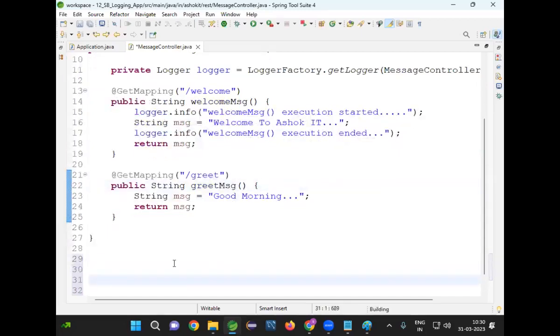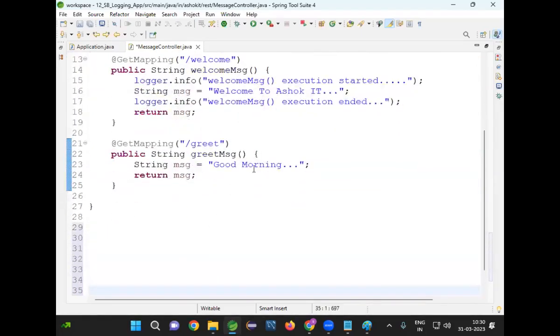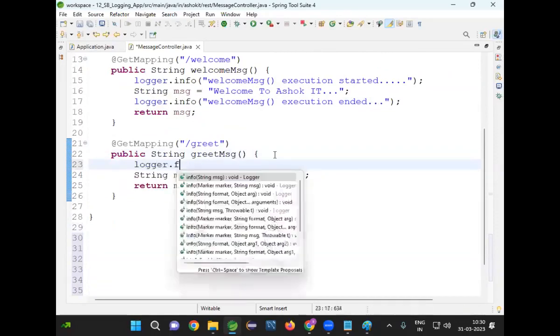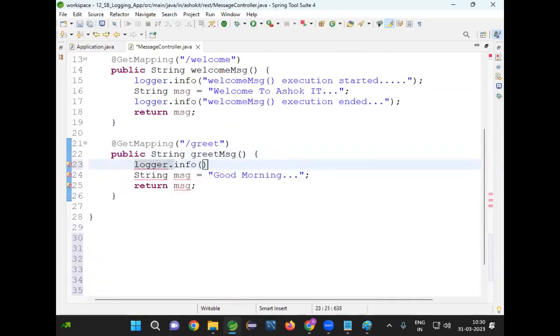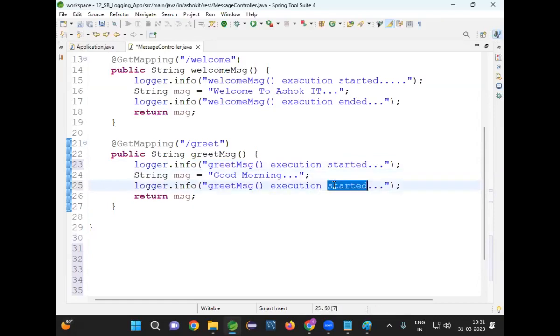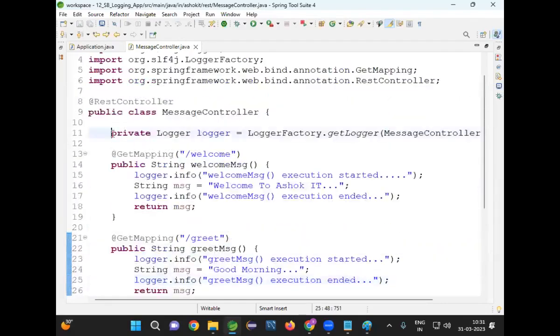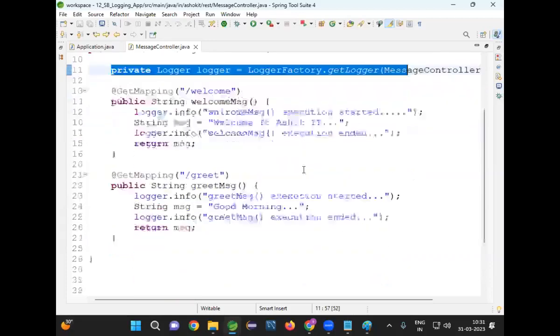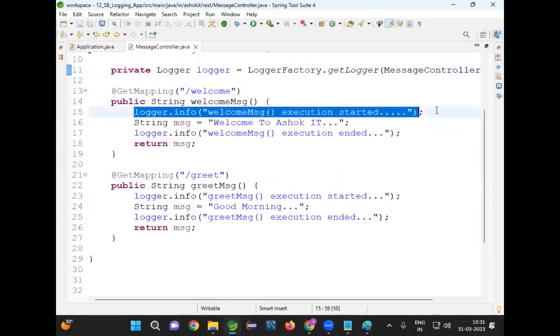Similarly, for the greet message also, I want to implement the logging. So here, logger.info, greet message execution started. Then next one, once this method is executed, I will say execution ended. So like this in the project, in every class, we will get the logger object. By using that logger object, we will generate the log messages.